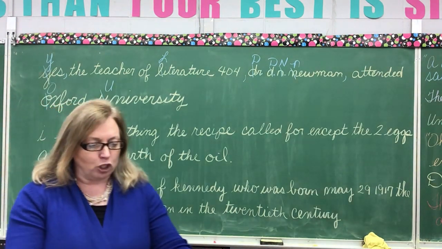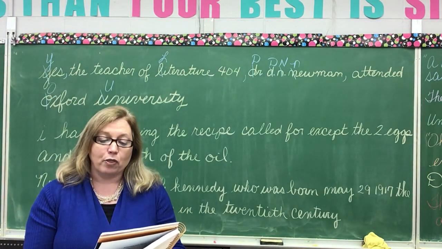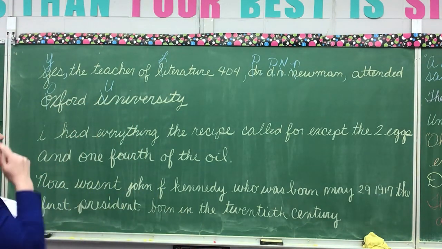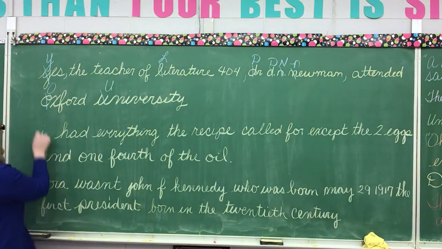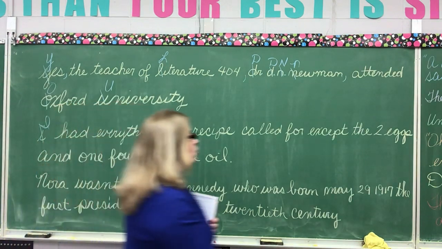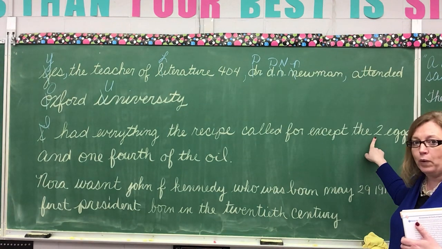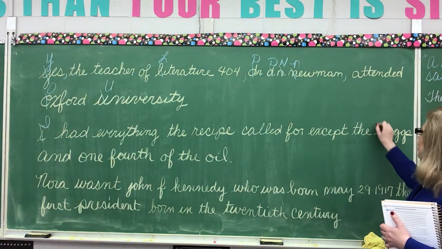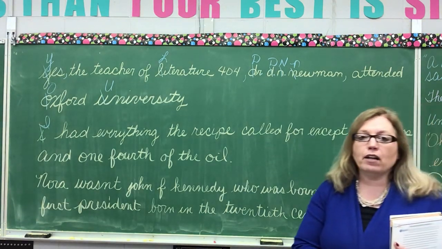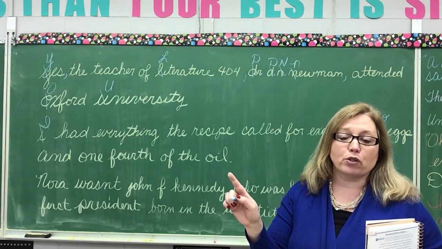Let's look at sentence number 2. I had everything the recipe called for except the 2 eggs and 1/4 of the oil. Okay? So what are we going to do? Well, we're going to capitalize the word I because it is the first word of a sentence. Also, we're going to look at the number 2. Should the word to be written as a digit or written out as a word? It should be written out as a word. Why? What's the rule? You write it out in words if a number is 2 or fewer. If it's just 1 or 2 words, we write it out.